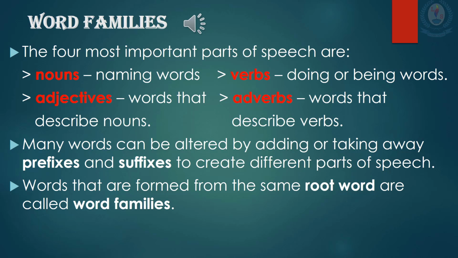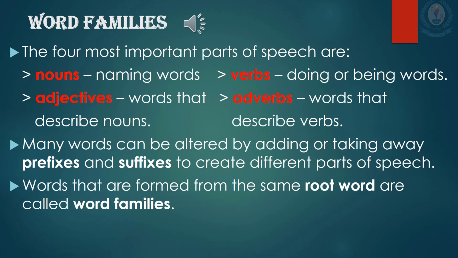The next is word families. From one word, we make different words. Therefore, we call it word families. Right? So, here we are going to learn the parts of speech as well. Understood? When we make different words from a word, they are called word families and they come under different parts of speech like nouns, adjectives, verbs and adverbs.